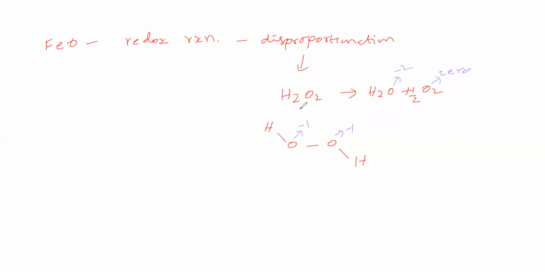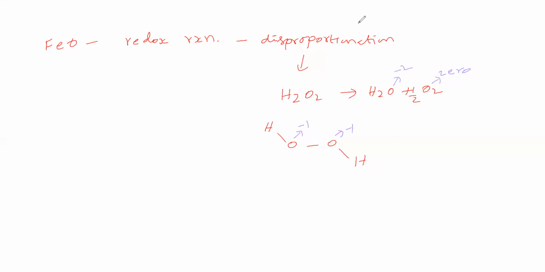So in hydrogen peroxide, oxygen -1 is converting into -2 and also into 0. This is a disproportionation reaction. The same substance undergoes reduction as well as oxidation, which is a type of redox reaction.